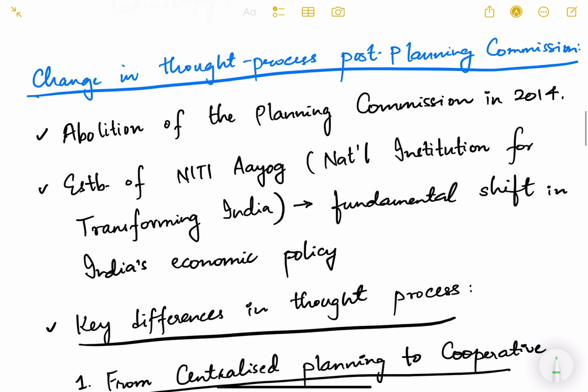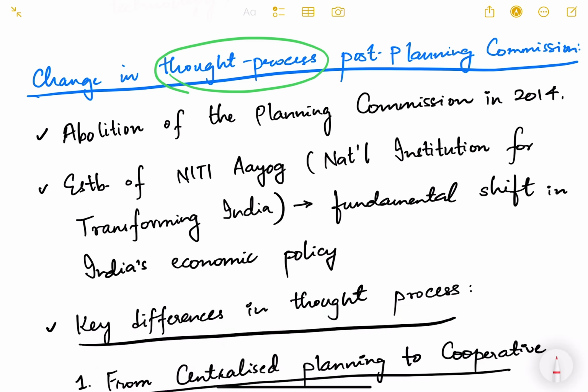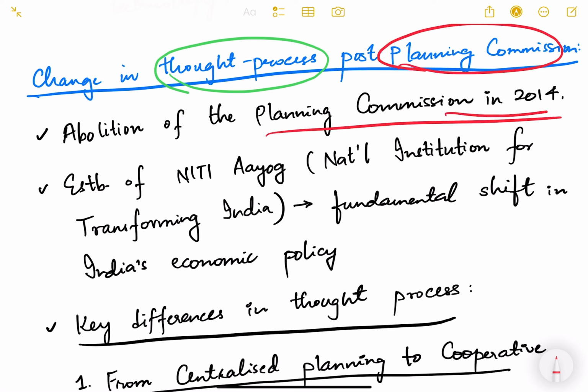which was actually a continuation of the previous system, kind of, but there were definitely a lot of differences in terms of thinking and in terms of the way we did things. So there was a change in thought process. What is important is the change in thought process, change in attitude. Okay, post planning commission. So abolition of planning commission in 2014.